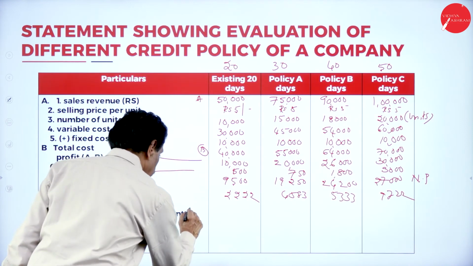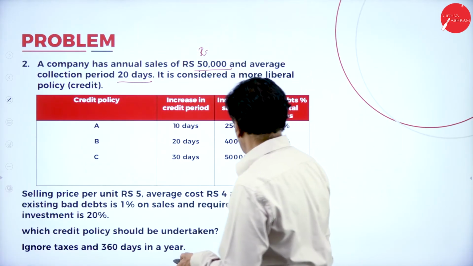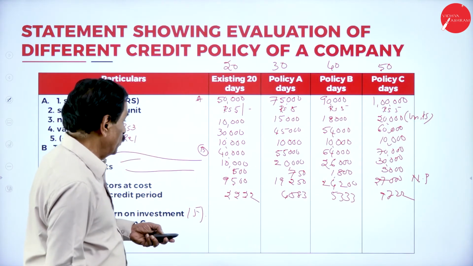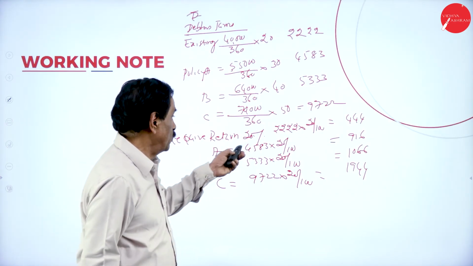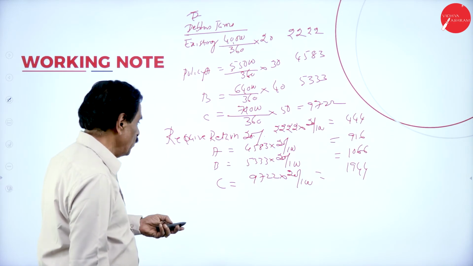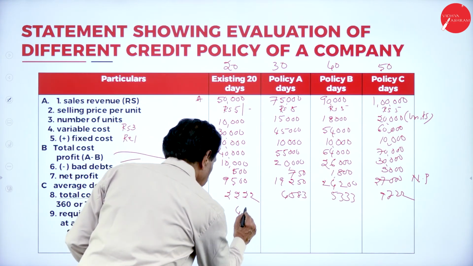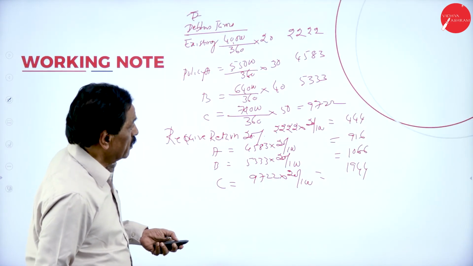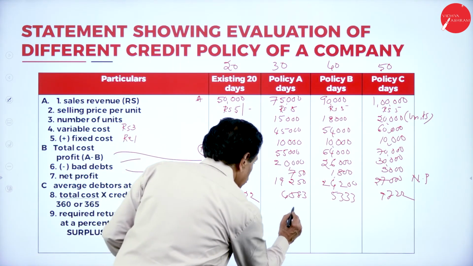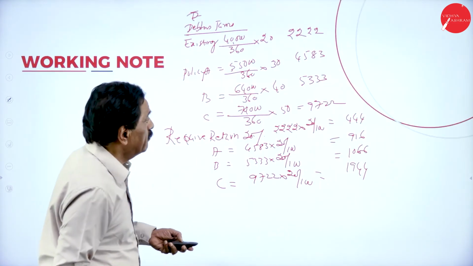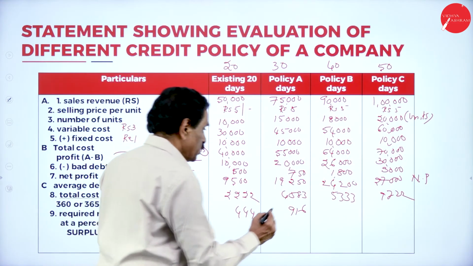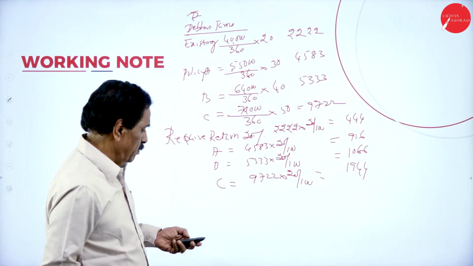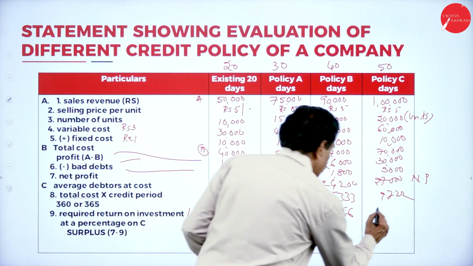Then required return is 20% on investment. So required rate of return: first one 444, second one 916, third one 1,066, fourth one 1,944.